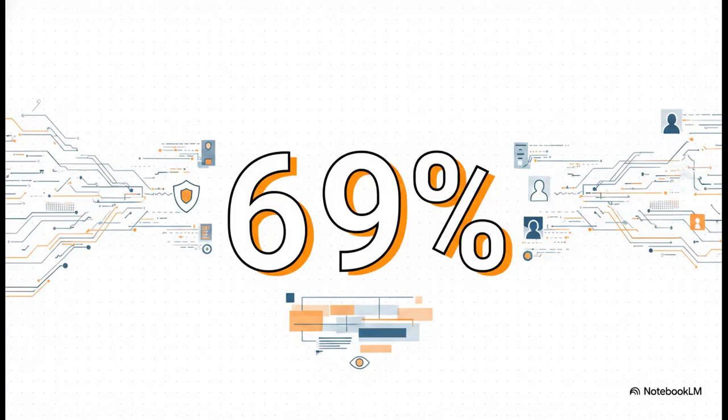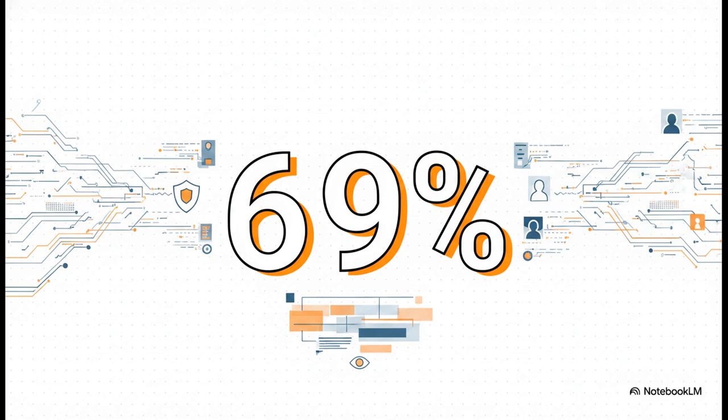Okay, so let's start with a stark reality. 69%. According to a joint report from PwC and Microsoft, 69% of security practitioners have experienced over 5 malicious insider risk incidents in the past year alone. And it gets crazier. 84% experienced over 5 non-malicious incidents. We're talking accidental oversharing or well-intentioned employees just making massive data errors.